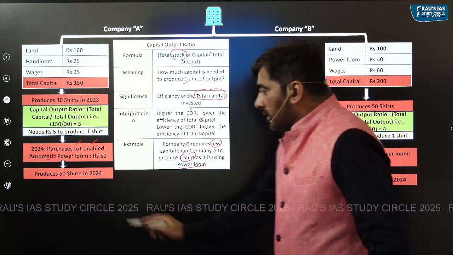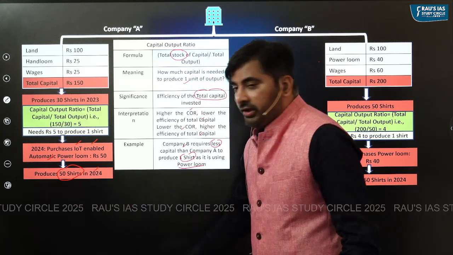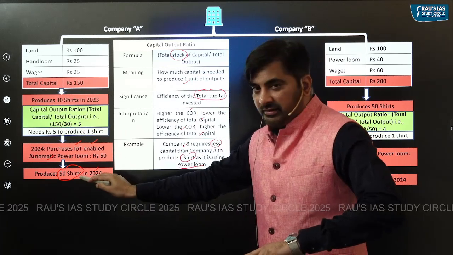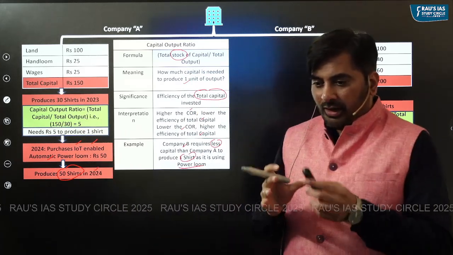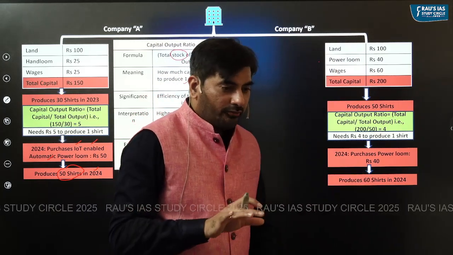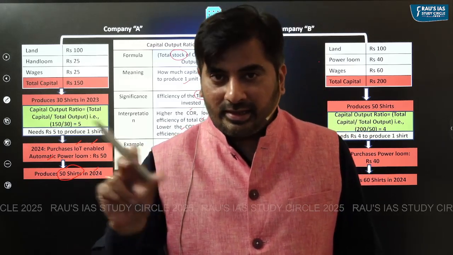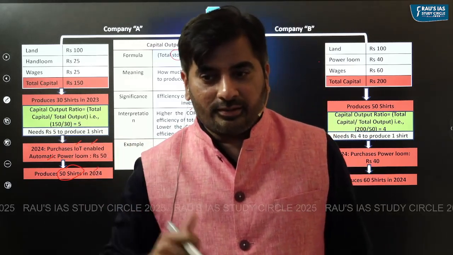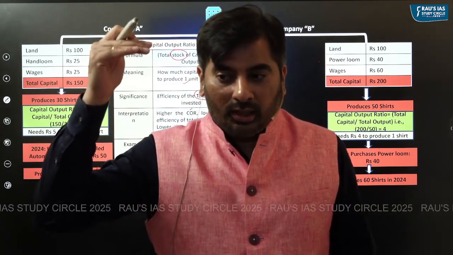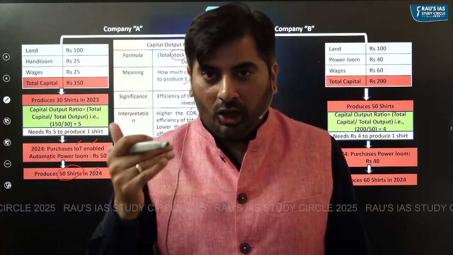Now, company A produces 50 shirts in 2024. Last year, 30 shirts. This year, 50 shirts. Now, this company produces 60 shirts in 2024. Let's quickly understand the capital output ratio. Let's calculate the capital output ratio for both these companies. How is it calculated? Just recall, total stock of capital invested divided by total output.